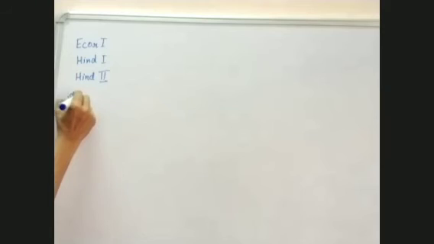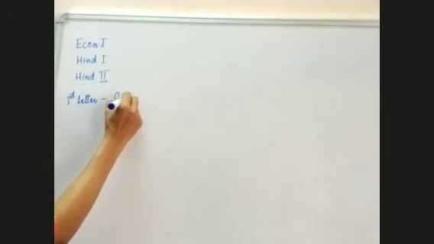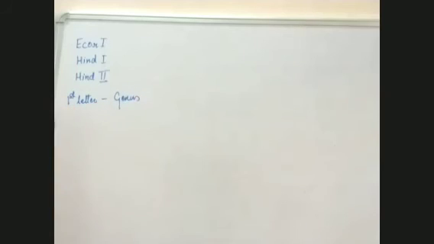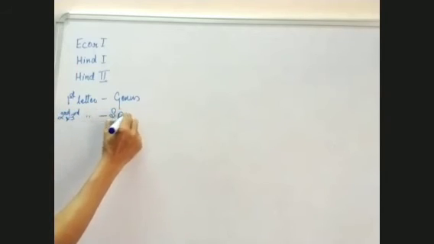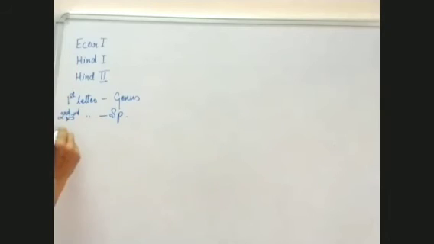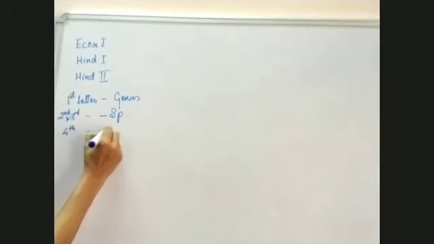The second and third letters come from the species. Then we have the strain. The fourth letter is the strain.